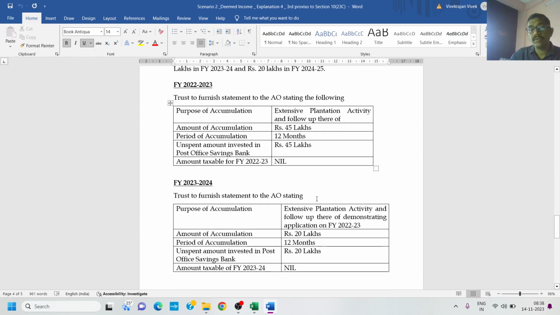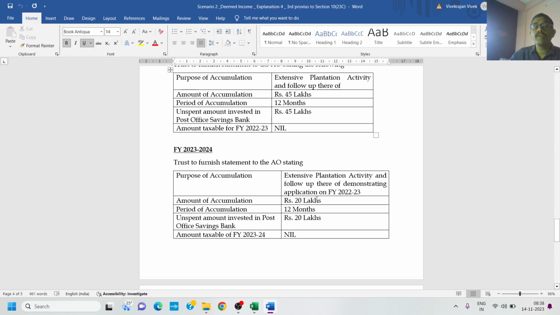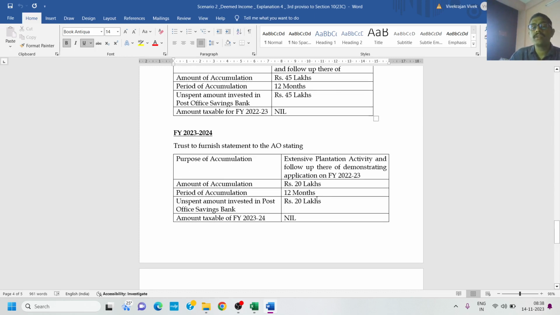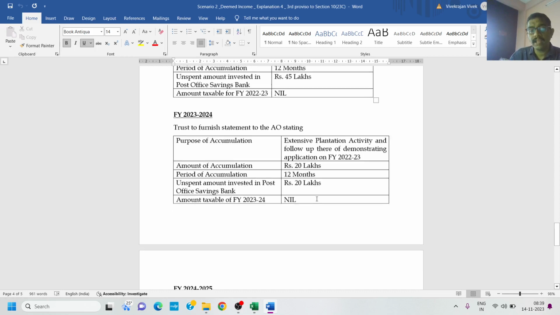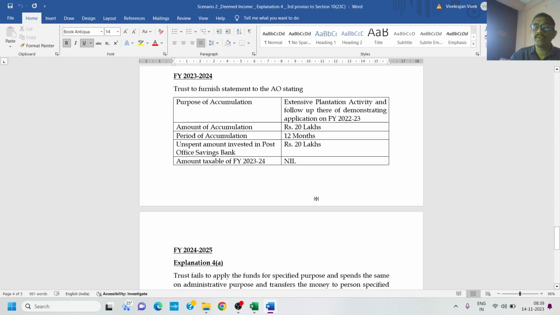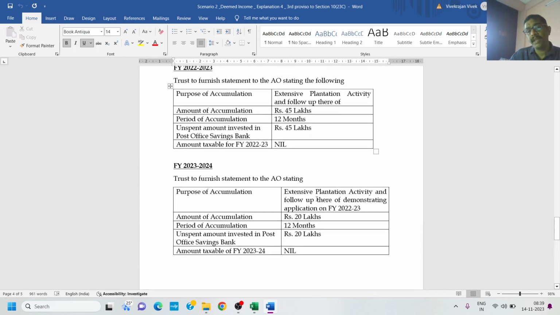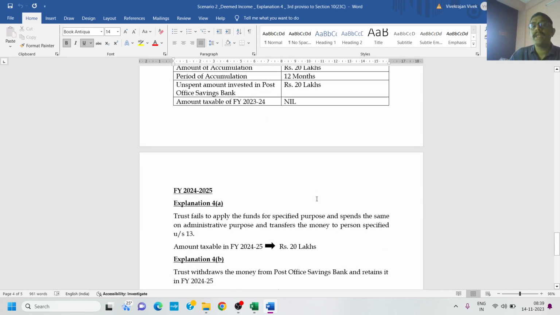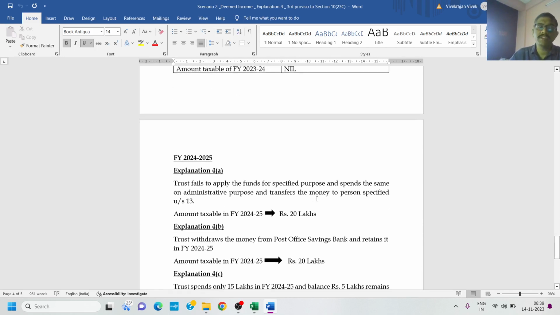Financial year 23-24. The trust has to furnish a statement to the AO stating the extensive plantation activity and follow-up thereof, and demonstrating the application of financial year 22-23. The amount of accumulation has come down to 20 lakhs. The period of accumulation is the same, 12 months. Unspent amount invested in post office savings bank comes down to 20 lakhs. Amount taxable for financial year 23-24 is nil. This is a simple example. Let us scale it up one level further.